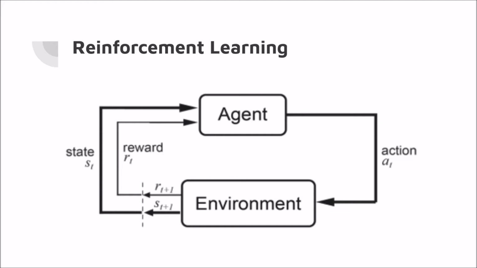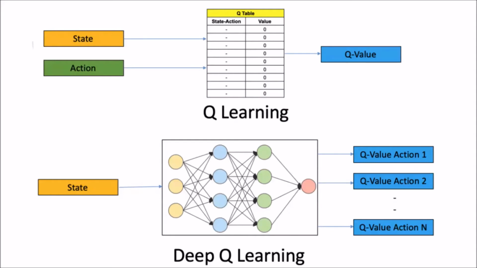The agent will look at the board state and decide which value is the state or the possible next states. And then the agent will choose the action that has the highest value. In addition to the traditional Q-learning, we'll also be exploring the deep Q-learning. For deep Q-learning, instead of having a fixed state-value pair, the value will be calculated based on a neural network. The state will be represented by a vector of features and then passed to the network, and then it will generate the value of the state.